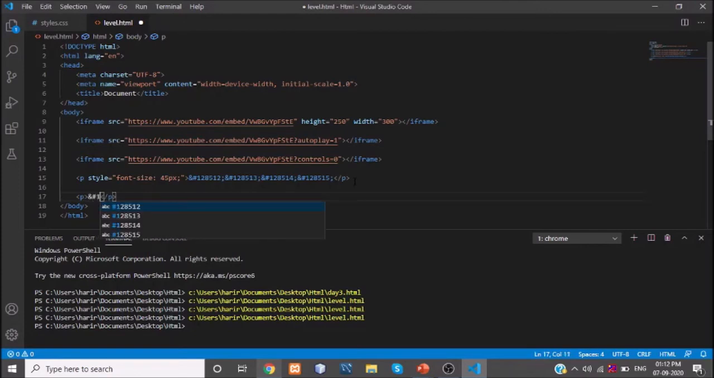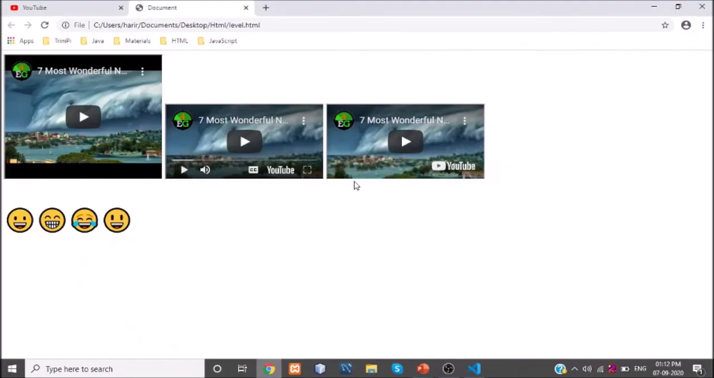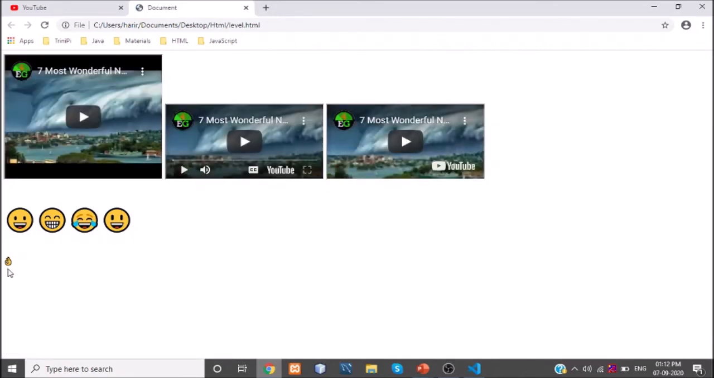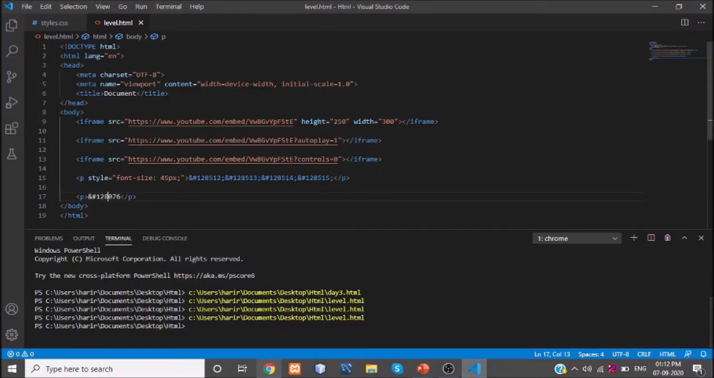For that emoji, the 6-digit number is 128 076. Let's see what emoji it is giving. See, it is giving you something like a super iconic emoji, right? Let me increase the font size.